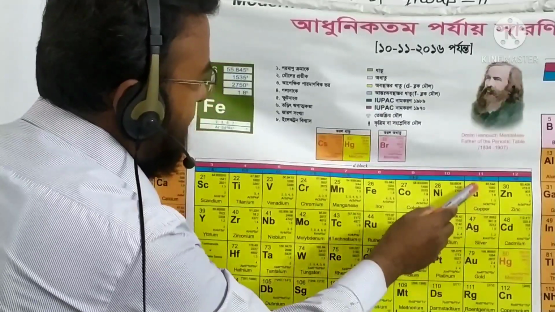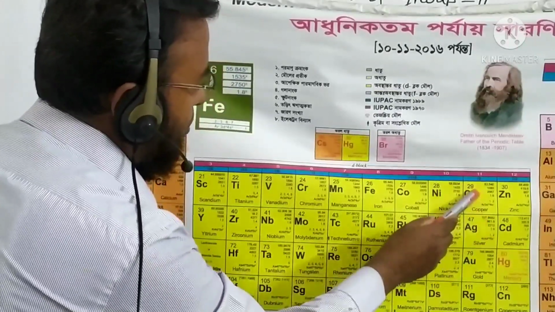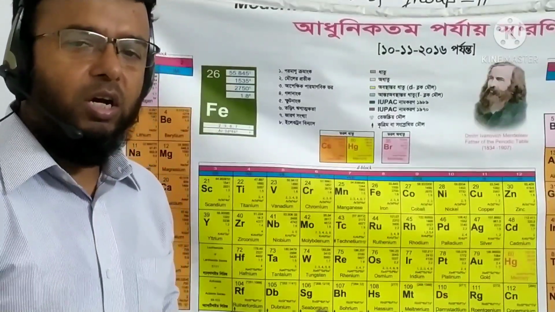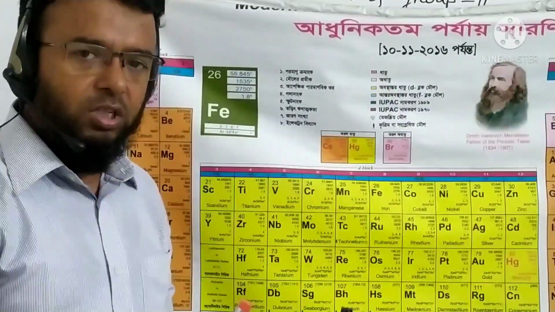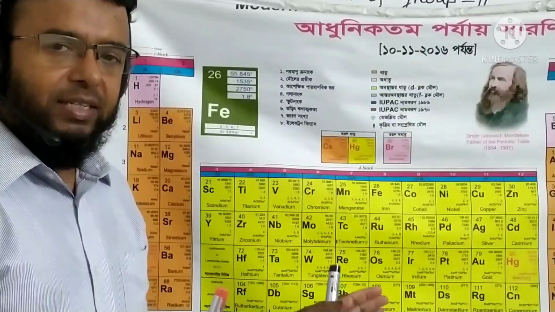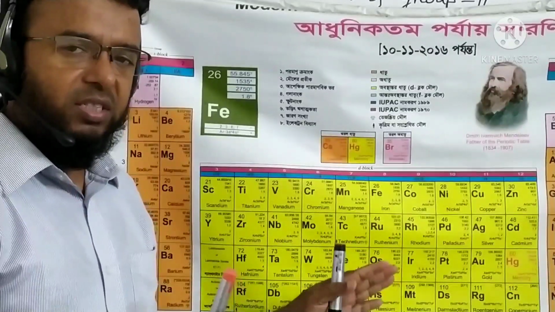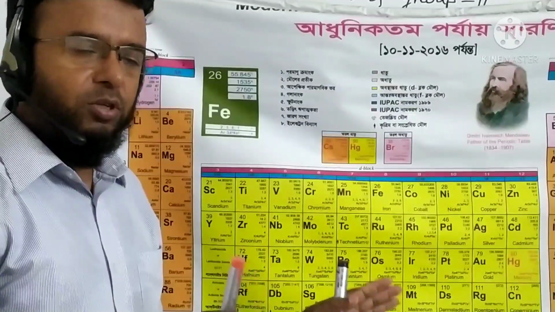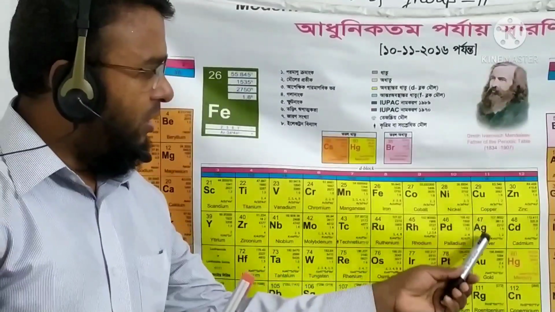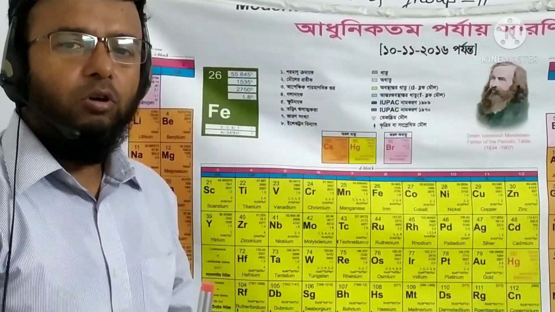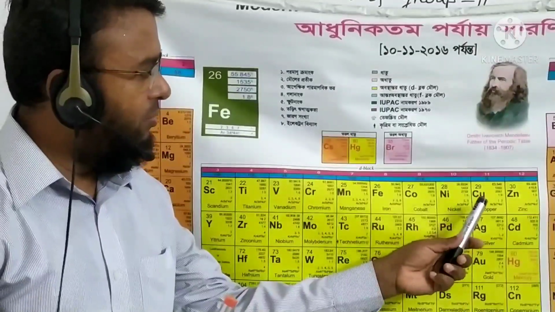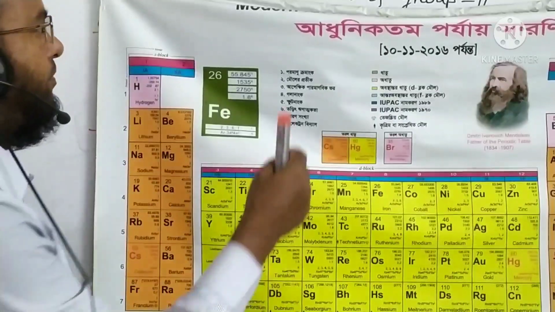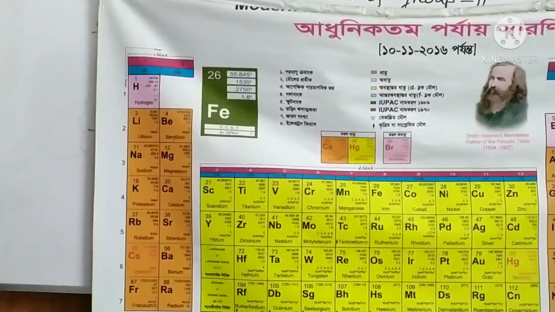Among that these 3 are called coin metals, copper, silver and gold, because they were used to produce coins from the ancient time and they were also used in trade and commerce. For this reason these 3 elements are called coin metals and they are in group 11 in the periodic table.